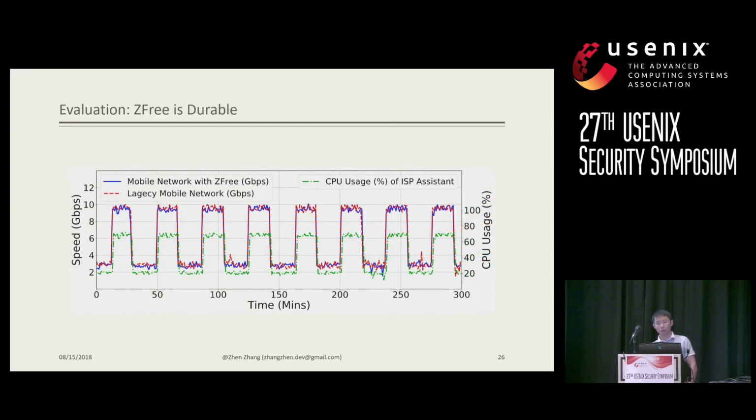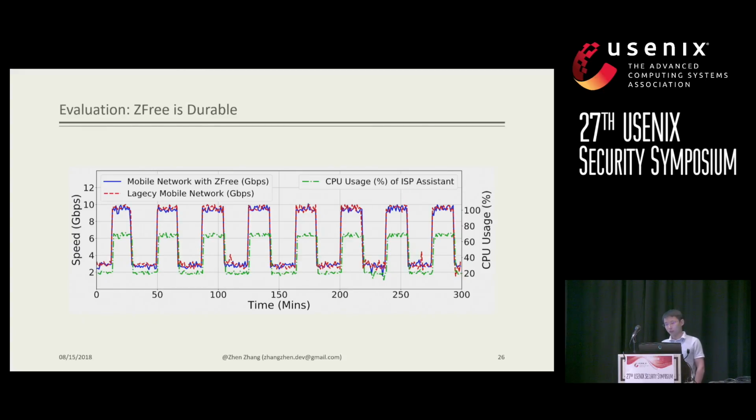To prove that our system is durable, we performed a stress test lasting 5 hours, where we replayed real network traffic captured using TCP replay and net traffic. And to simulate a bursty traffic scenario, we sped up the packet replay process every 30 minutes. The peak network speed ranges from 8 to 10 gigabits per second.